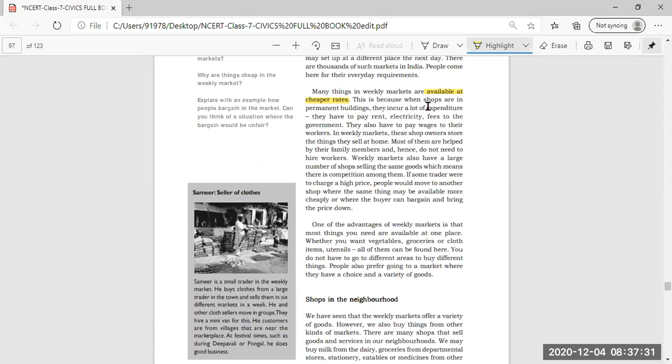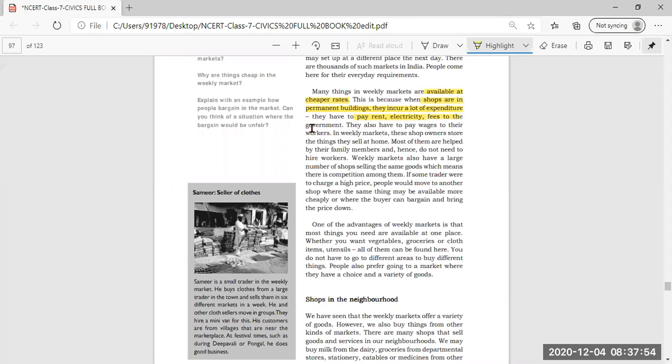They have to pay rent for the shop, pay the electricity bill, and sometimes also pay tax or fees to the government.